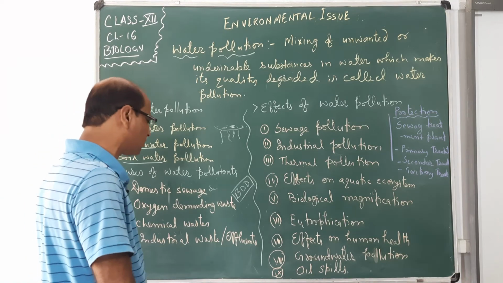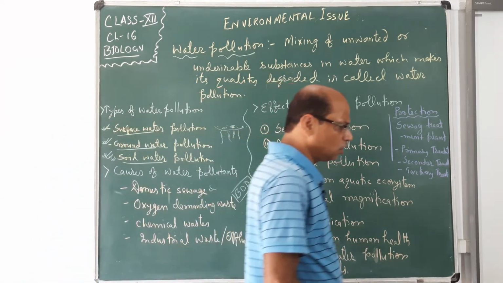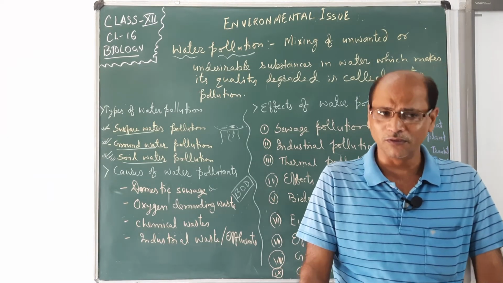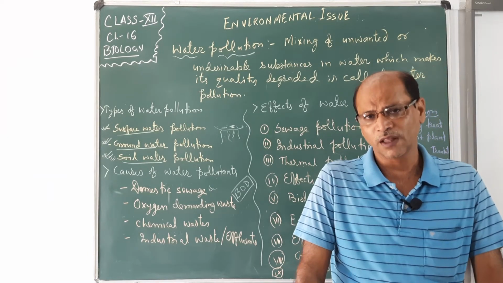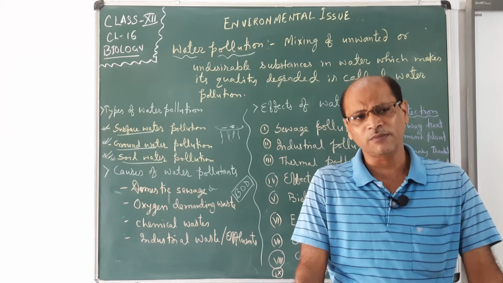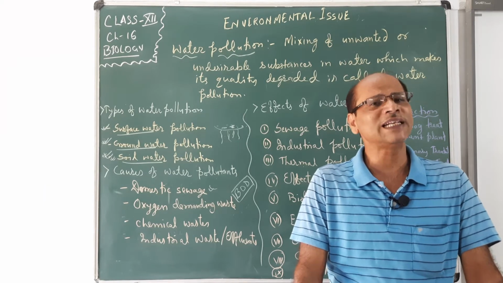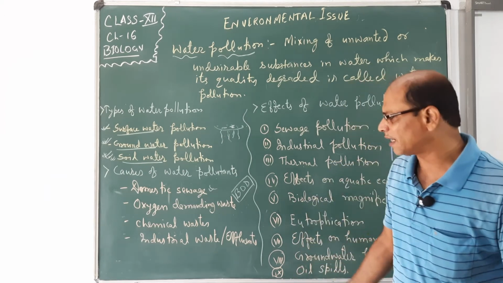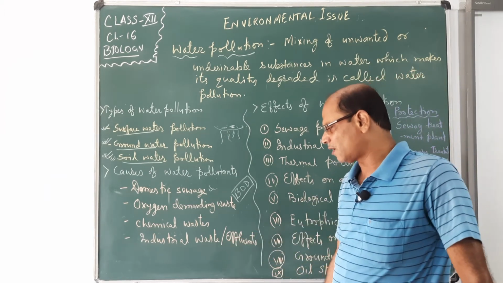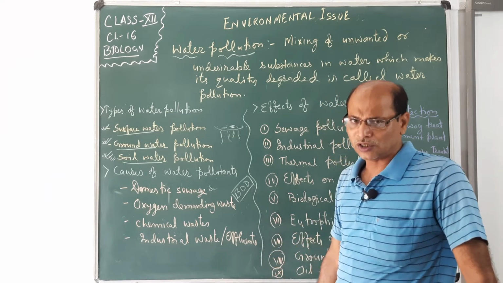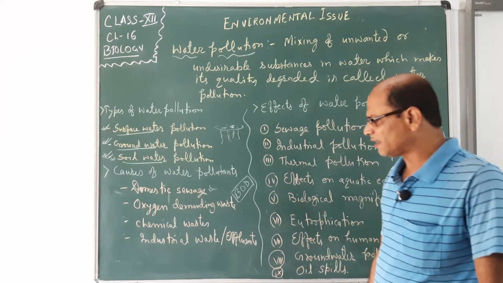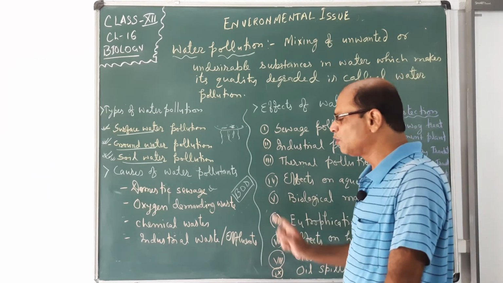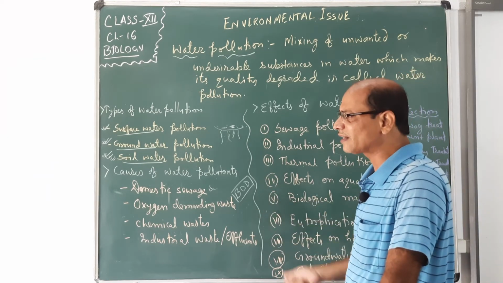Now, industrial waste and effluents. So many industries emit some waste in water medium, and they remove it into the lowland area, or we can say water bodies. Then it becomes unhygienic or unhealthy for the water bodies. So, this is the industrial waste which should be treated before its removal, its pouring inside the water system.